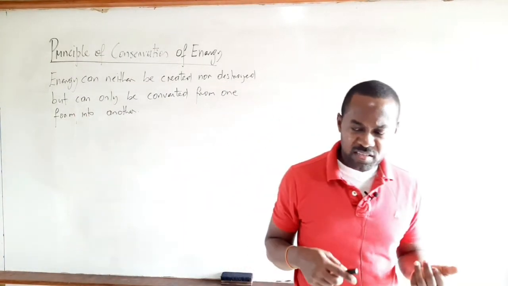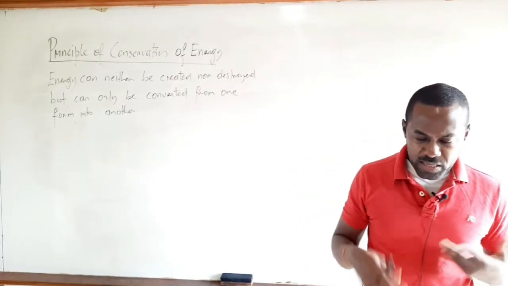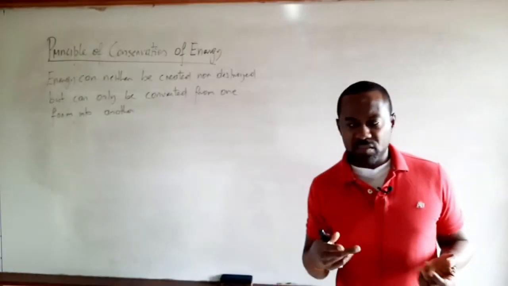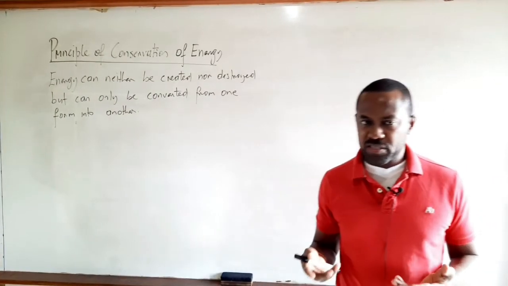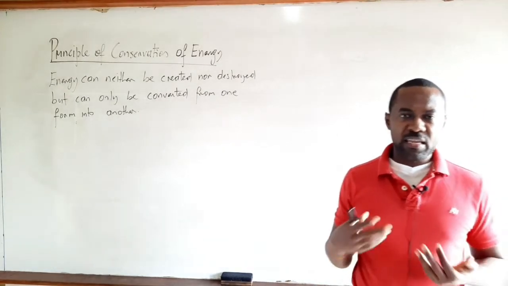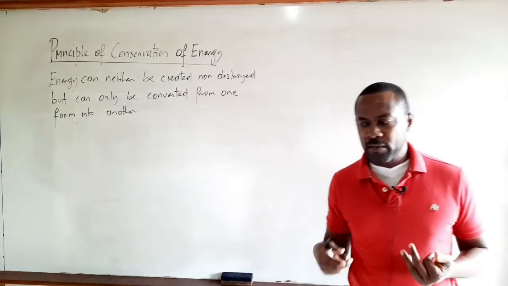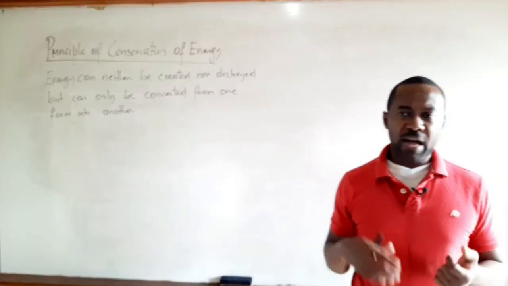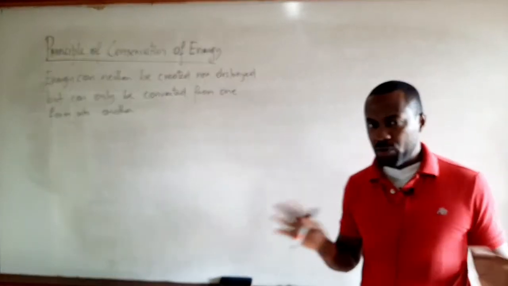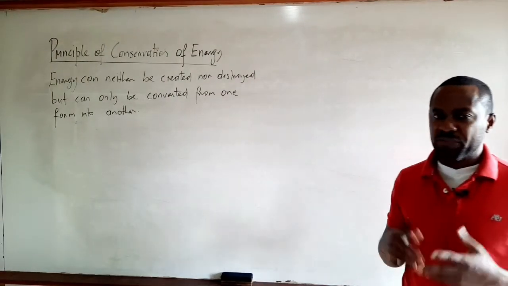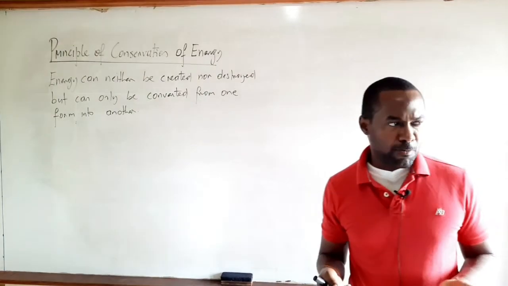Now, what exactly does this mean? Now, this is basically saying that the total amount of energy in the universe is fixed. It is constant. We can't add any to it, so we can't increase it, and neither can we take any away from it. We can't decrease it, right? The only thing we can do is to actually convert some of that energy from one form into another. But at the end of all of those conversions, the total amount of energy basically remains the same, right?